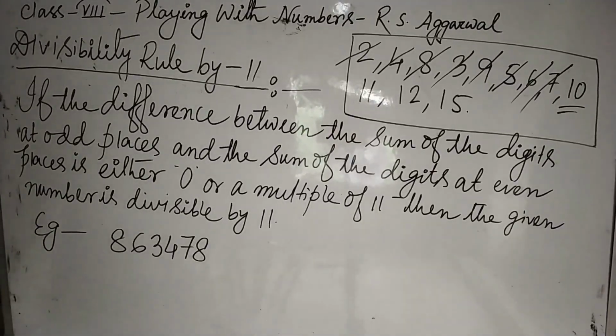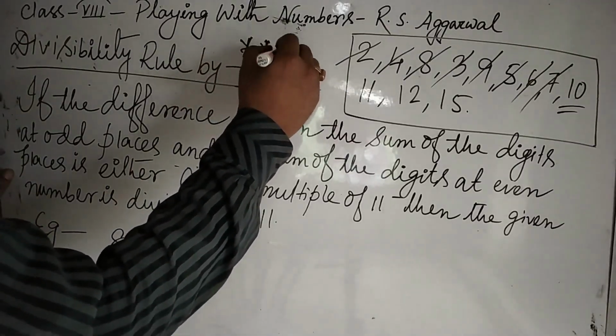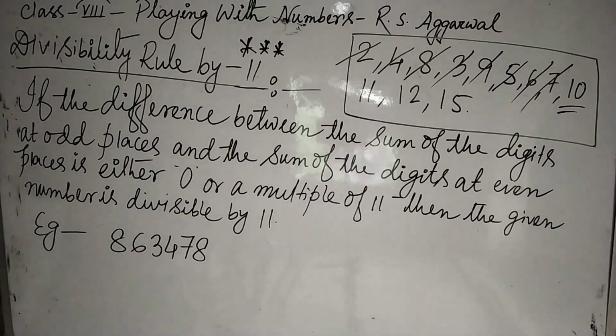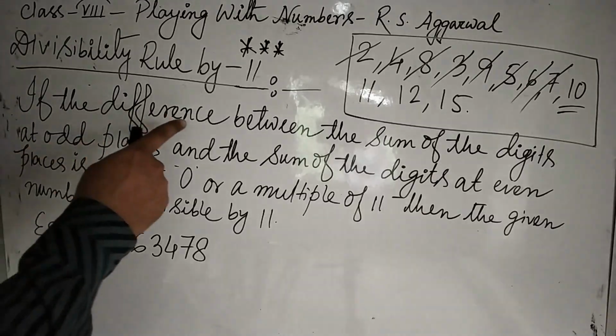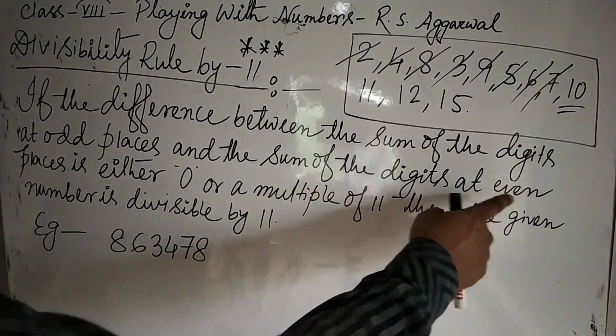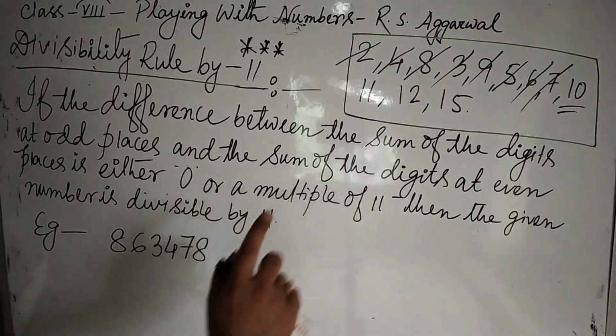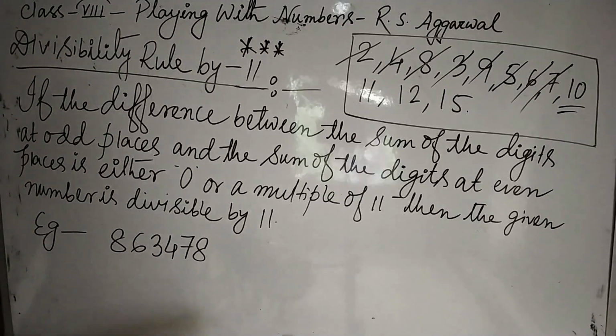Now, divisibility rule by 11. That is very, very important. Okay. What is the rule? If the difference between the sum of the digits at odd places and the sum of the digits at even places is either 0 or a multiple of 11, multiple of 11 meaning divisible by 11, then the given number is divisible by 11.